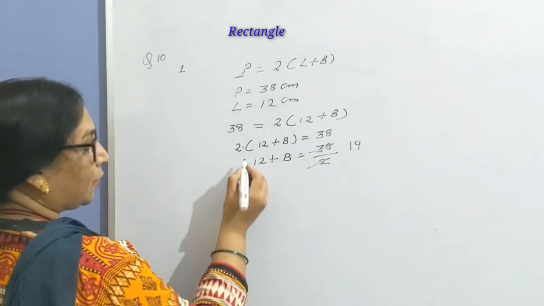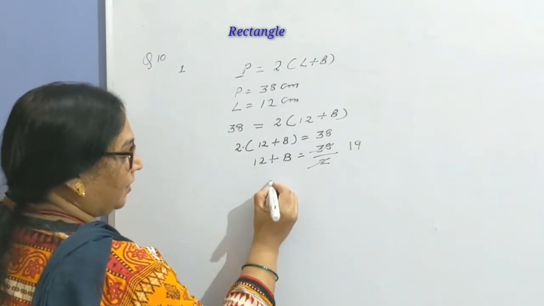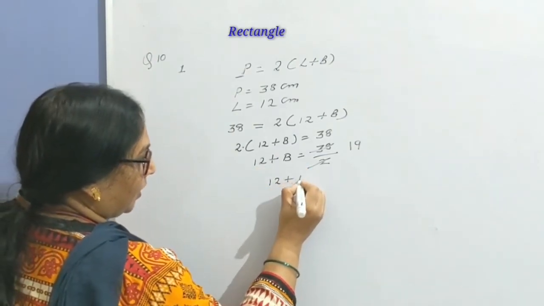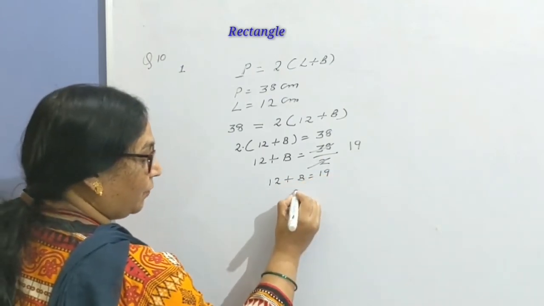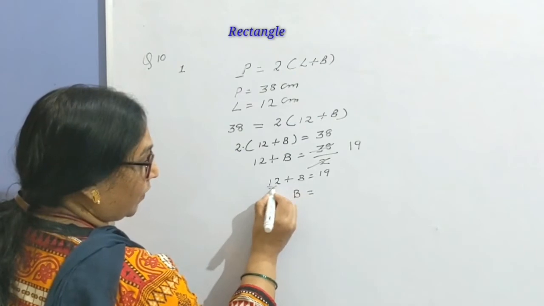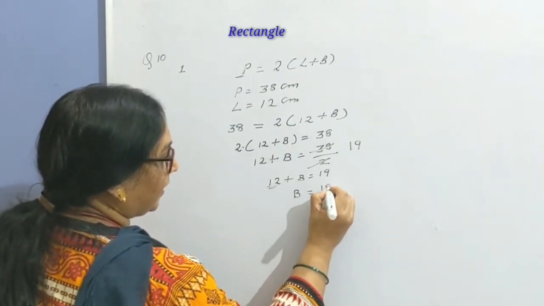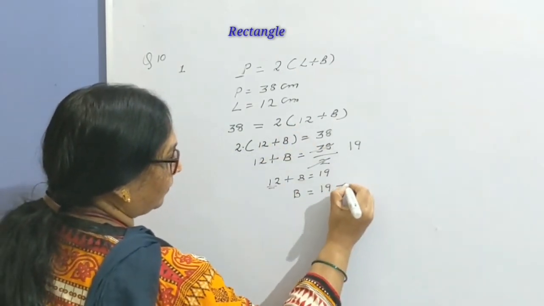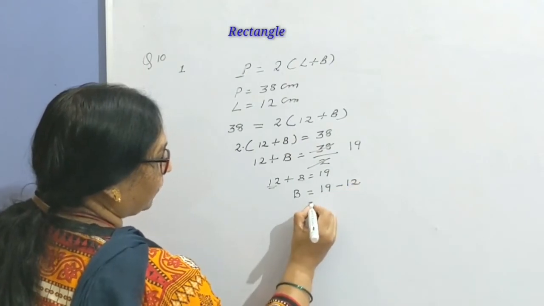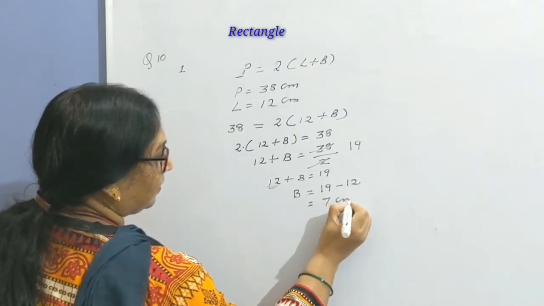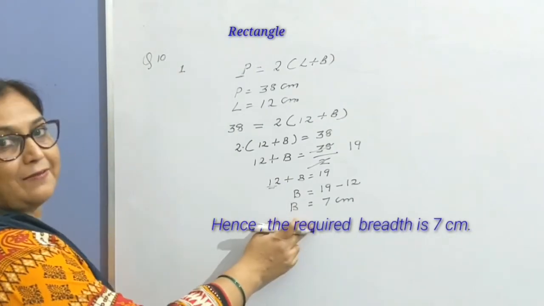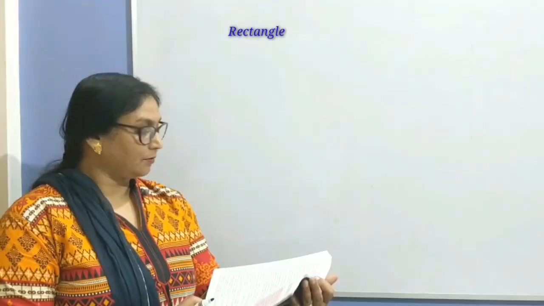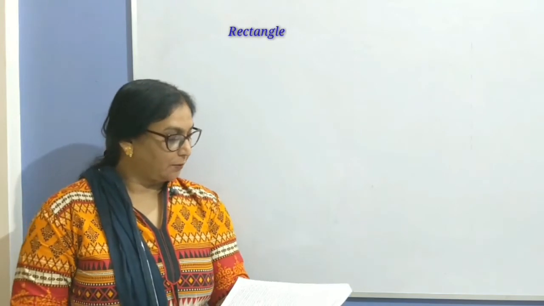Next step, 12 plus b equals 19. Hence b, how can you find? When you transpose 12 to the other side, it is 19 minus 12. 19 minus 12 is 7 centimeter. Hence the required breadth of this rectangle is 7 centimeter. Children, let's move to question number 10b part.